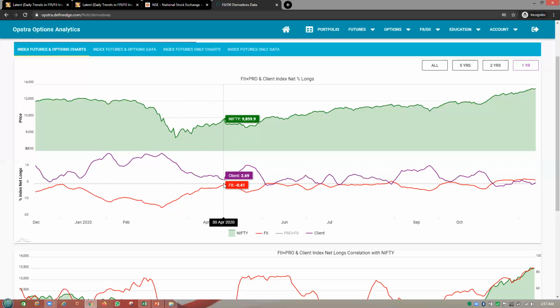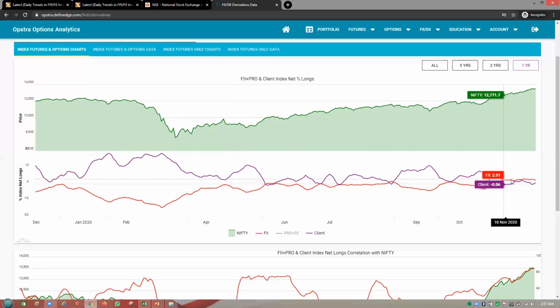Then these guys have started dumping again, and they made the market fall again to 9,000, 8,800 levels. From this point, they kept adding their long positions over here, and the clients kept on shorting, and the market is moving according to their long positions.